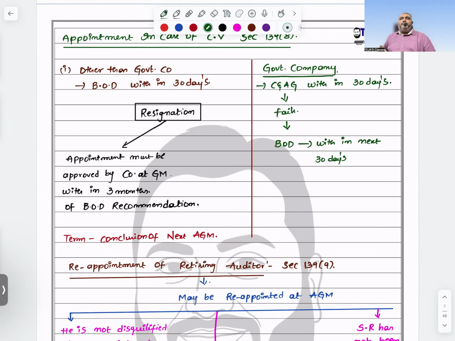If it is a government company, obviously who comes into the picture? Comptroller and Auditor General of India. Within how many days? 30 days. In case the C and AG fails, the Board of Directors will fill that particular casual vacancy within the next 30 days.